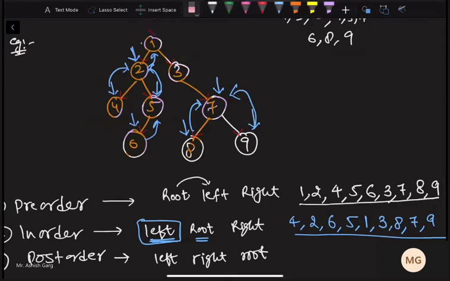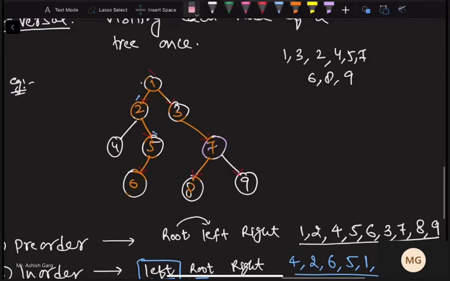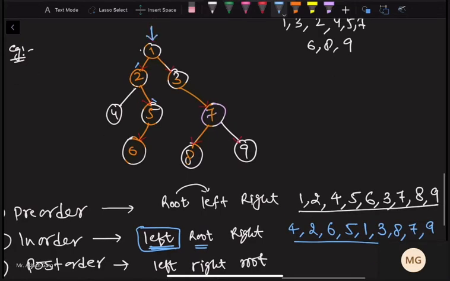First of all, I'll try to clean this mess. Now let's see this. We are starting from 1, which is root. What we have to visit first? Left part. So we have left, we went to 2. What we have to visit first? Left part. We have left, we went to 4. Do we have left now? No. After visiting left, we have to visit the right part. Do we have anything in right of 4? No. Then we will write 4 as the last value, which is root.